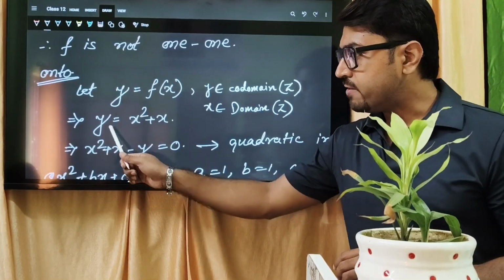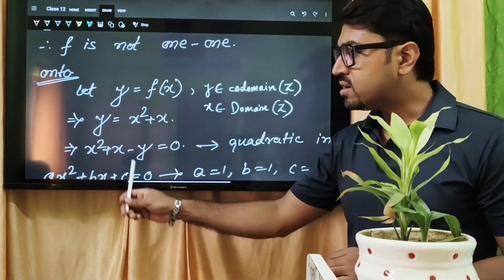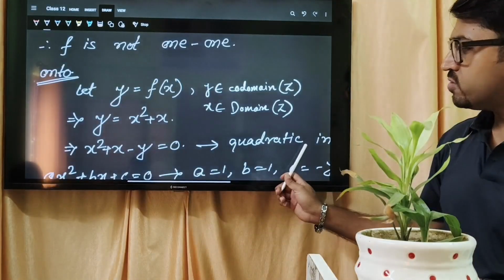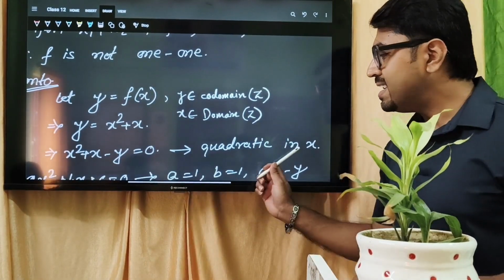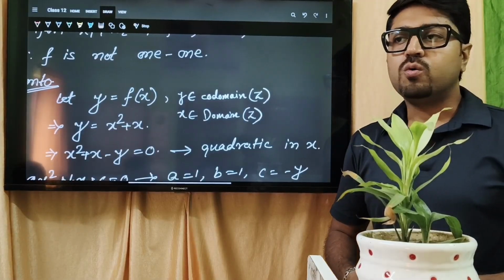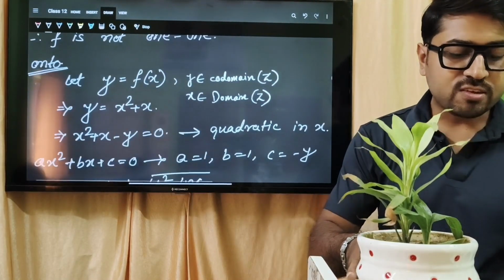X square plus x, I will take the y to the other side, then x square plus x minus y equal to 0. So what type of equation is this? It is a quadratic equation, quadratic in x. Y will play the role of constant. I will apply the similar formula over here.